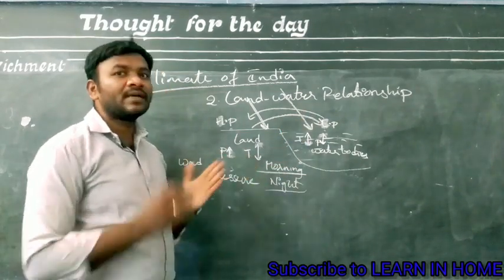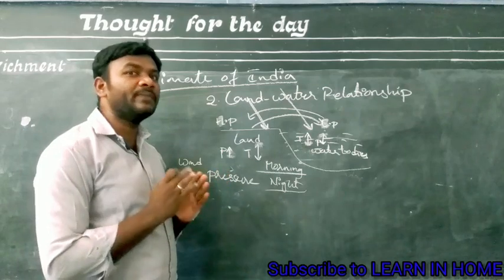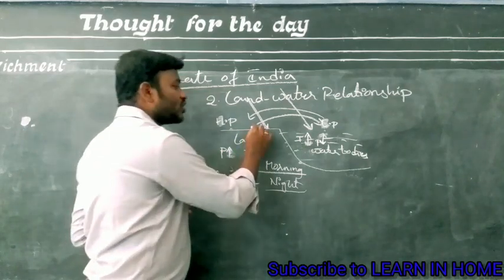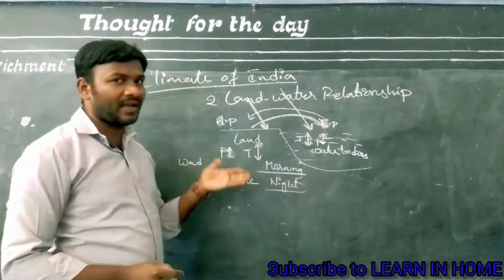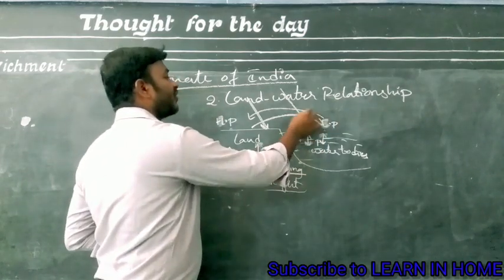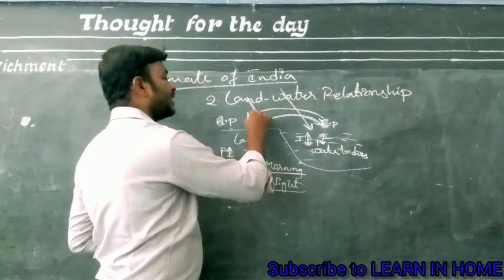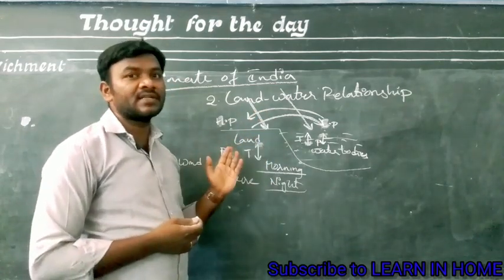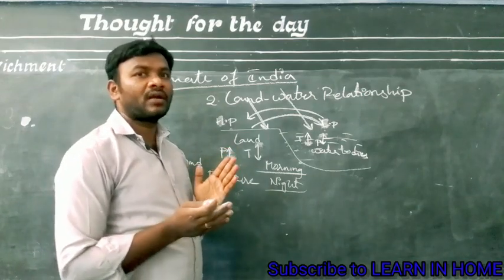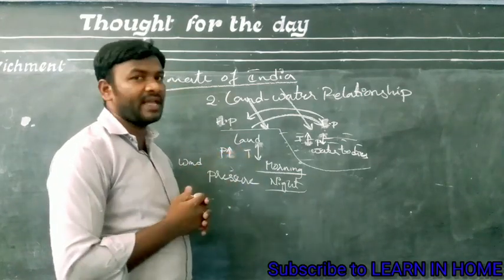వీటినే మనము ల్యాండ్ బ్రీజ్ అండ్ సీ బ్రీజ్ గా చెప్తాం. The wind which is moving from the land towards the water body, it is called as a land breeze, and the wind which is moving from the water body towards the land, it is called a sea breeze. These land and sea breezes will influence the climate in that area.